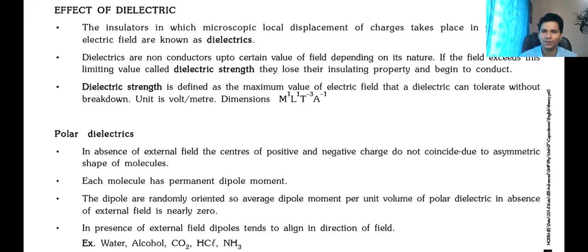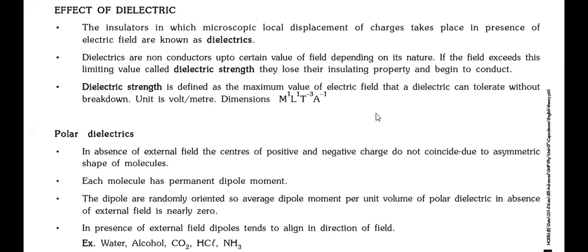That is K epsilon naught, because of polarization. There are some polar dielectrics. The examples are water, alcohol, CO2, HCl. Now these are things we study in chemistry, not in physics. So ignore this, but you can just remember, है ना? ठीक है?